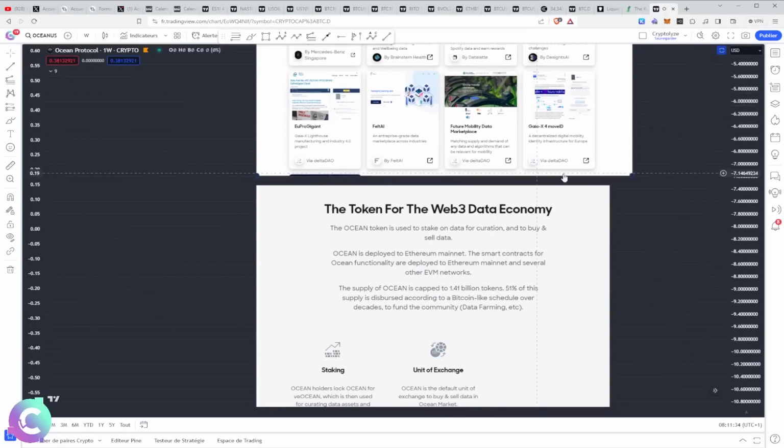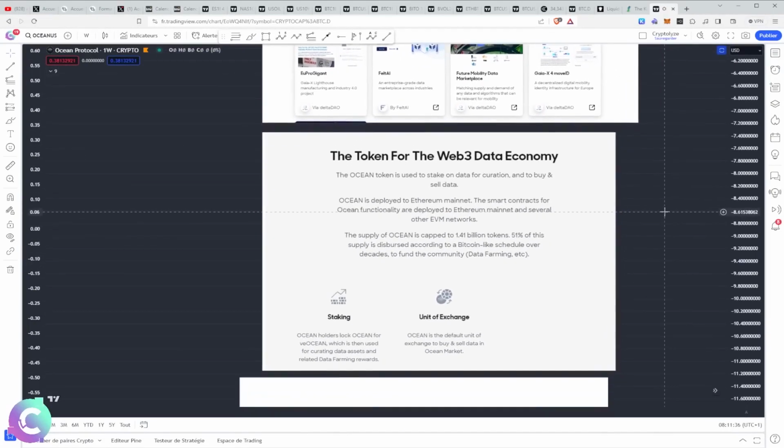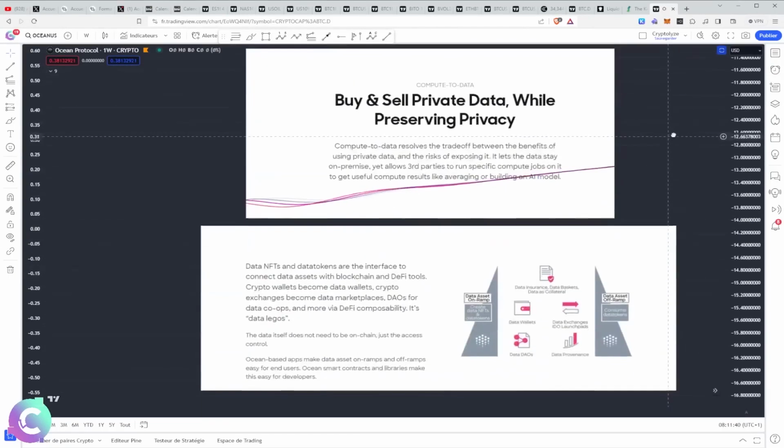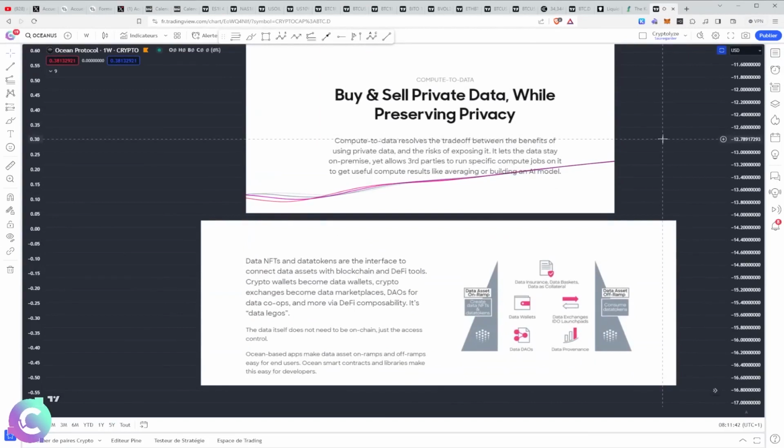In any case, we have 9 who gravitate around and who have built around an Ocean offer, because that's the very principle, in which we have this idea of the purchase and sale of data, whether it is private or not, while keeping this notion of privacy. It's very important because that's also the goal of Ocean. It's to offer something where we have access to data, but we really retain control of that data.